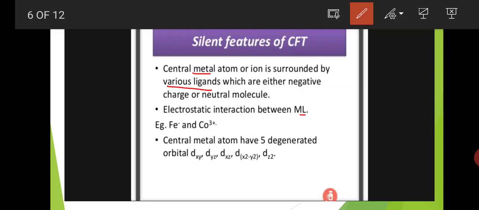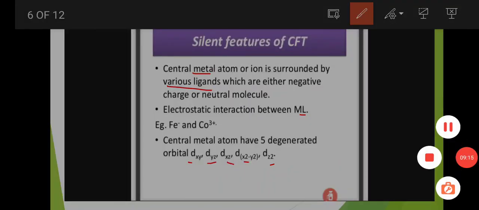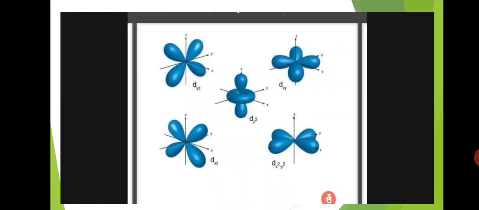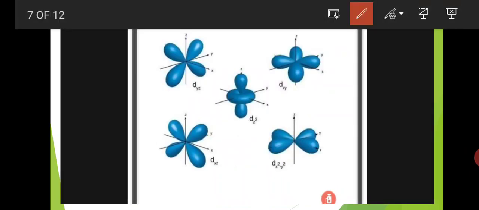How many d orbitals are there in general? Total 5 types of d orbitals are there. In a pure metal atom, those 5 d orbitals are degenerate. What are the 5 d orbitals? dxy, dyz, dxz, dx square y square, and dz square. These are the 5 degenerate d orbitals present in the pure metal ion. Here the structure of the d orbitals is shown.